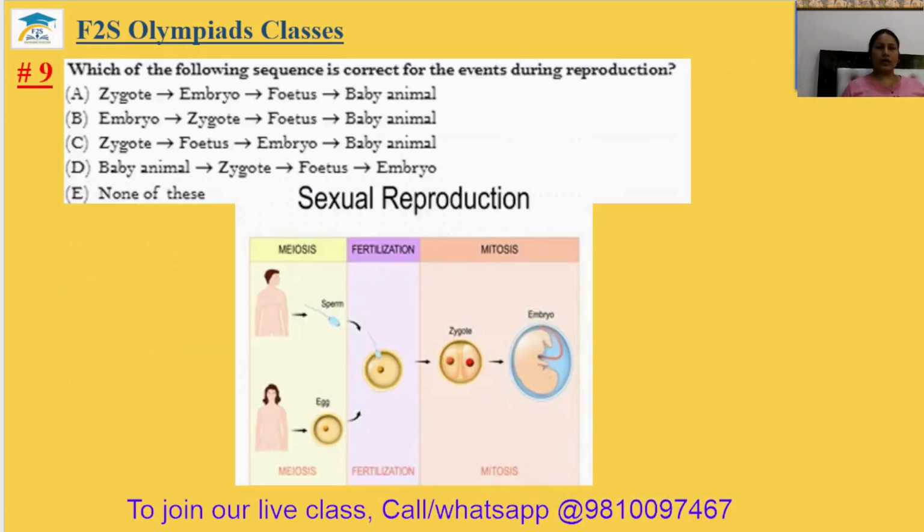Question number 9. Which of the following sequences is correct for the events during reproduction? In reproduction, male and female gametes are fertilized and they form a zygote. So first the zygote is formed, after the zygote the embryo is formed, after the embryo the fetus is formed, and then the baby animal. So this is option A. Ninth answer is option A.